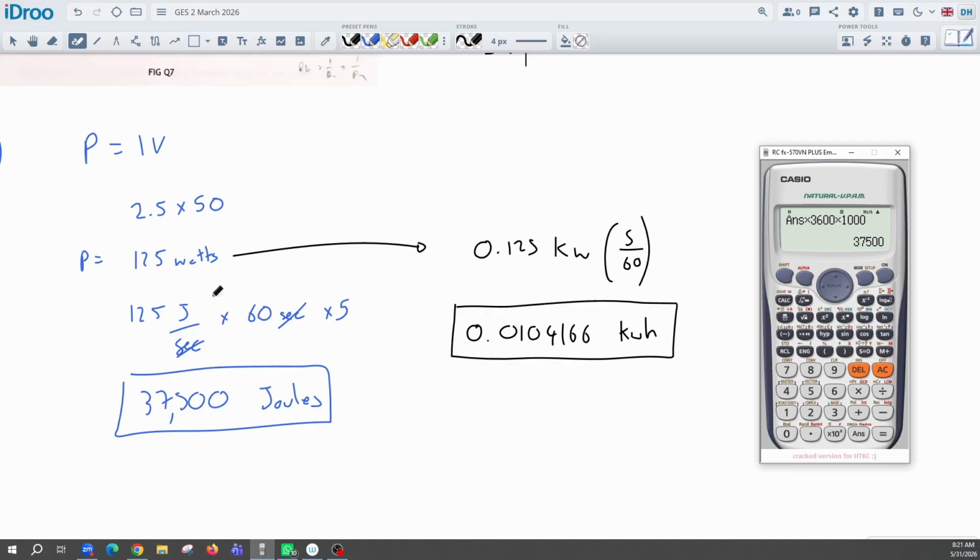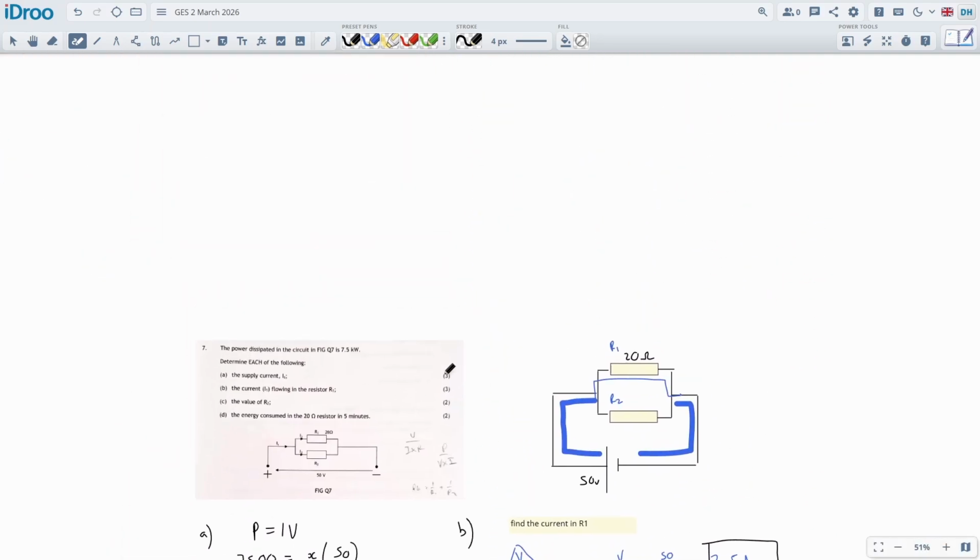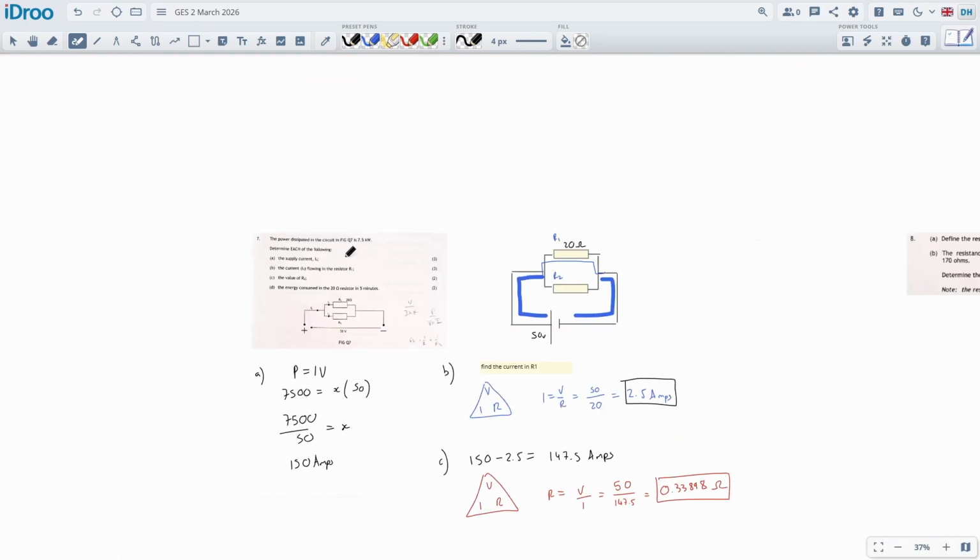I would really stick to the joules in this case, because we just use the PIV calculation, and it's pretty straightforward to get in joules. Joules is energy. Kilowatt hours, like I said, is a special case usually for electrical energy, but it depends on what we're talking about. So that's the end of number 7.